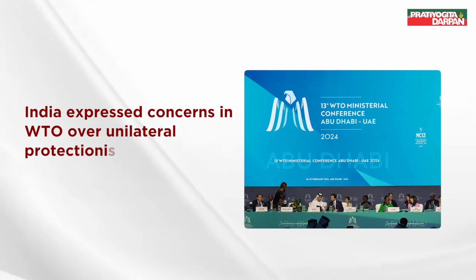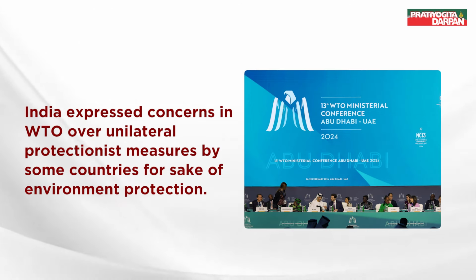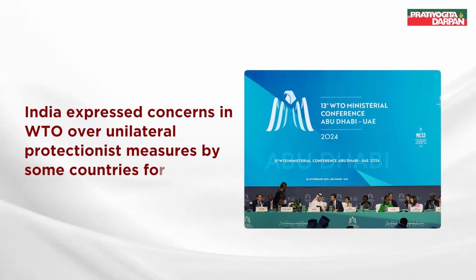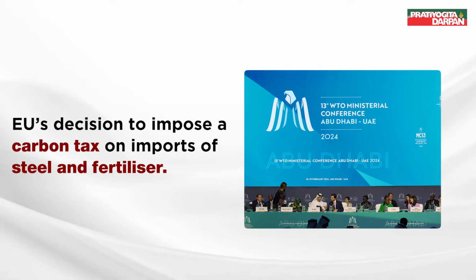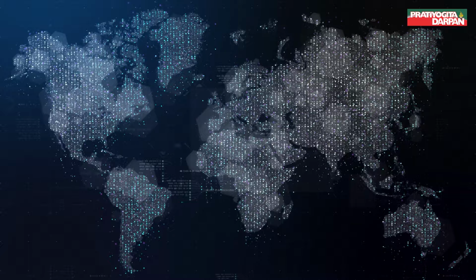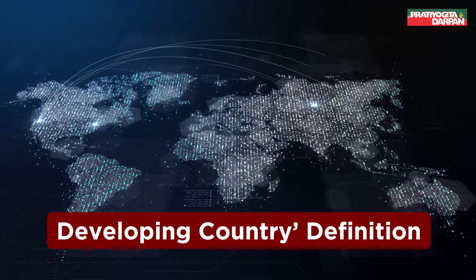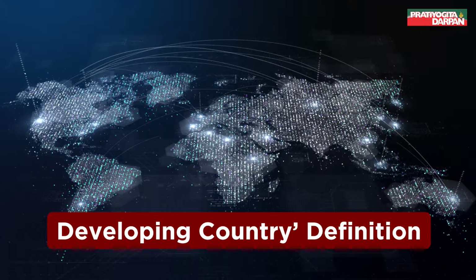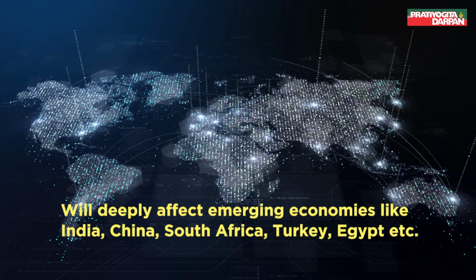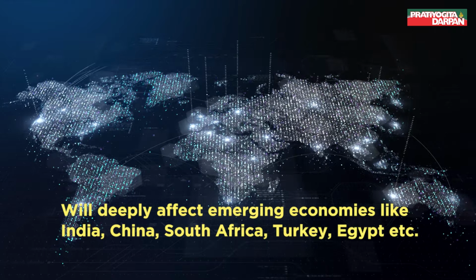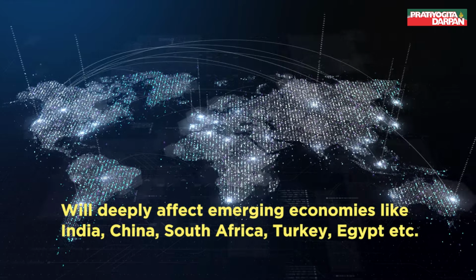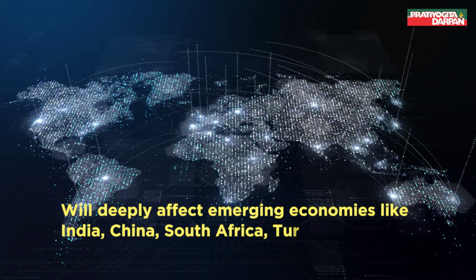Protectionism. India expressed concerns in the WTO over unilateral protectionist measures by some countries for the sake of environment protection, such as the EU's decision to impose a carbon tax on imports of steel and fertilizer. Developing country definition. Changing the definition of developing country under special and differential treatment will deeply affect emerging economies like India, China, South Africa, Turkey, Egypt, etc.